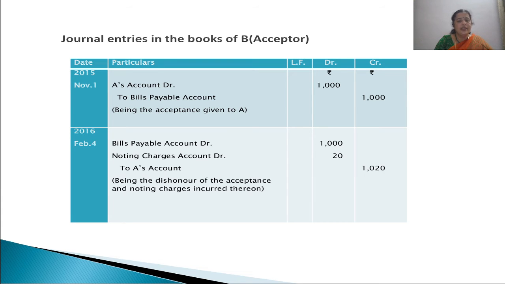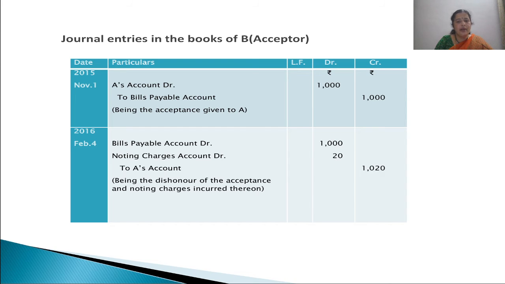Then journal entries in the books of B, the acceptor. On the date of the transaction, A's account debited to bills payable account. That is, bills payable is going out after B is giving acceptance. Then A is a receiver of the benefit of acceptance for the 1000 rupees bill. Then on the due date, bills payable account is debited because he received the bill from Mr. C, who happens to be A's endorsee, right?